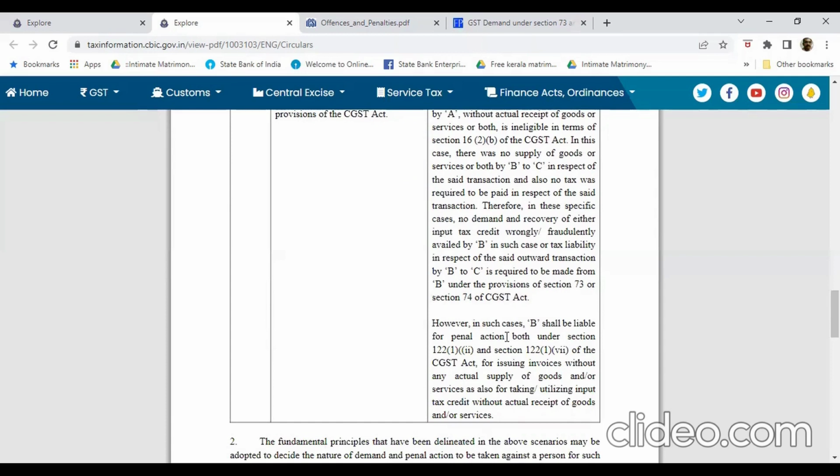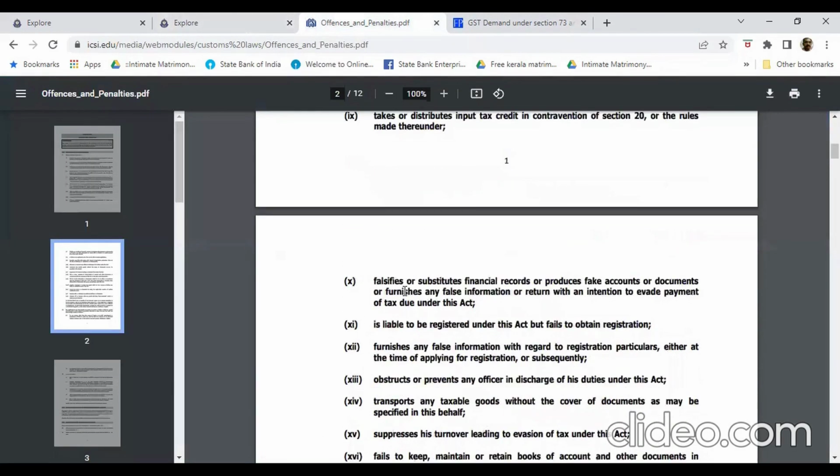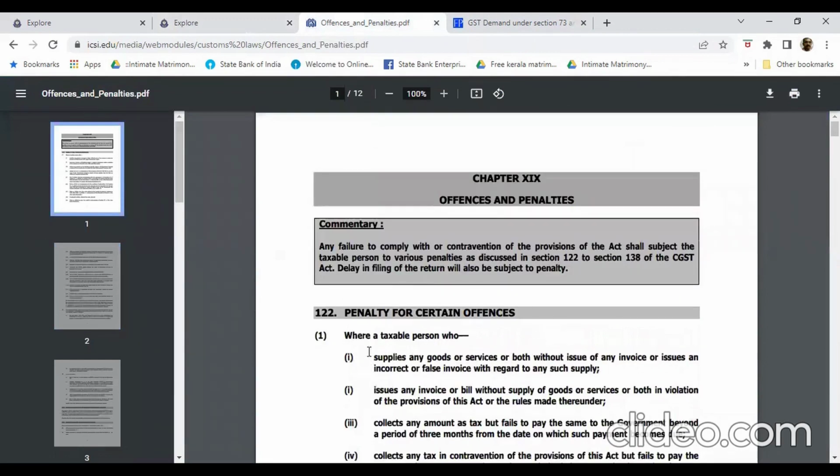However, the person B will be liable for penal action both under Section 122 subsection 1 clause 2 and Section 122 subsection 1 clause 7 of the CGST Act. Here Section 122 subsection 1 clause 2 covers a taxable person who issues any invoice or bill without supply of goods or services or both in violation of the provisions of this Act or rules made thereunder.